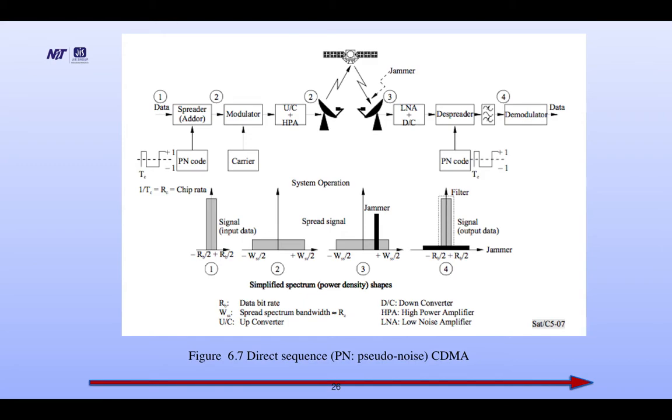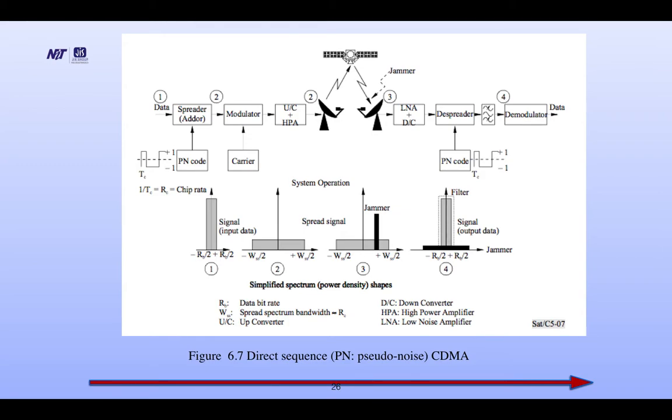Then it comes through the block LNA plus DC, where LNA is a low noise amplifier and DC is the down converter, then the despreader, then different channels and the demodulator, forming the original data again.